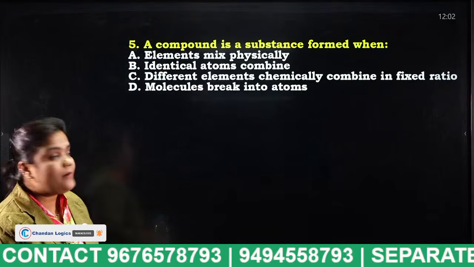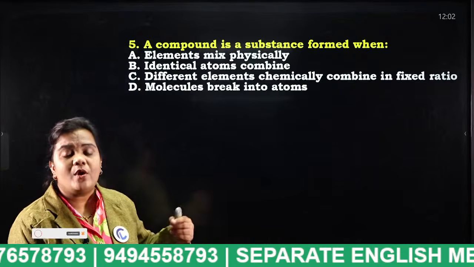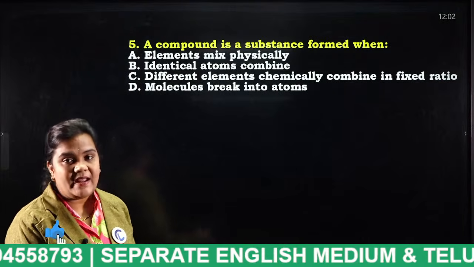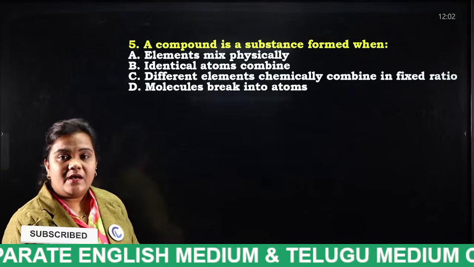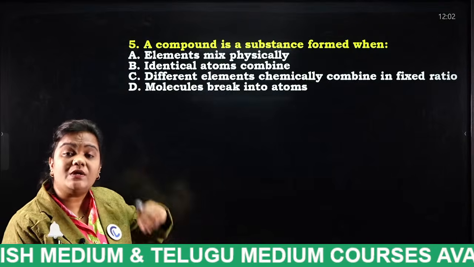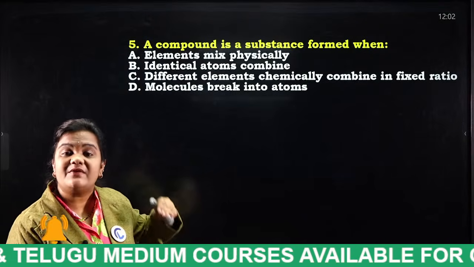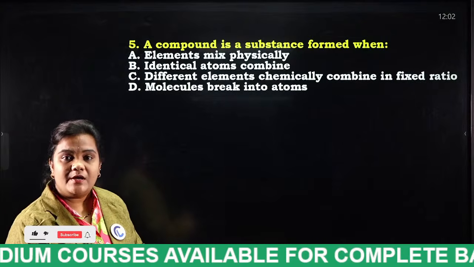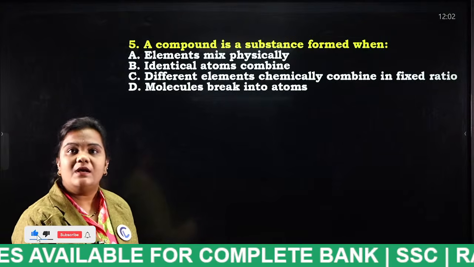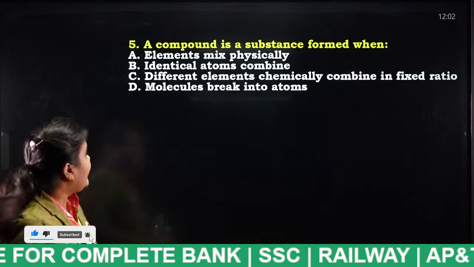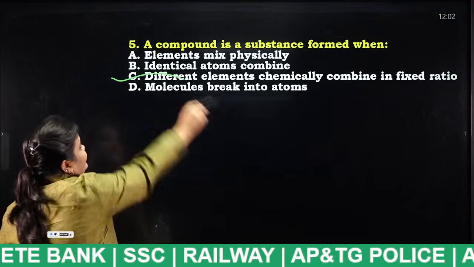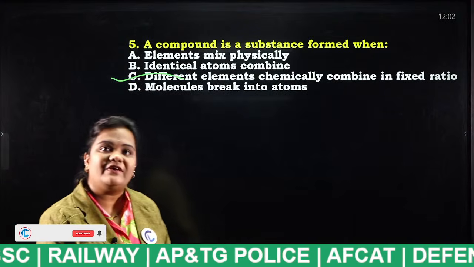Read the question properly. What are they asking? A compound is a substance formed when, I have told you already, when we mix 2 different elements by chemically bonding, we will get a compound. Now what is the answer, students? Very good. Different elements chemically combined in fixed proportion.